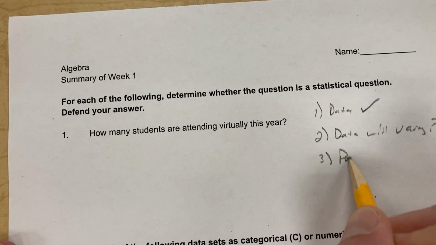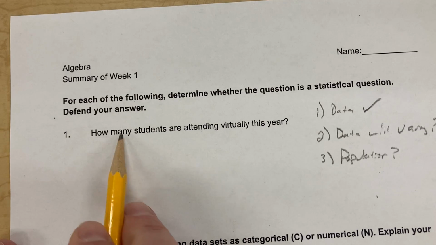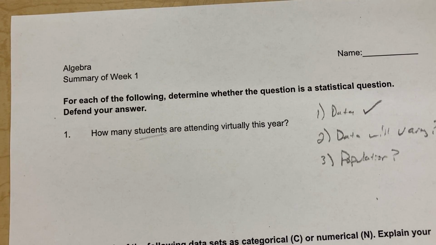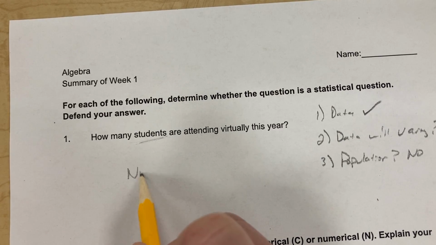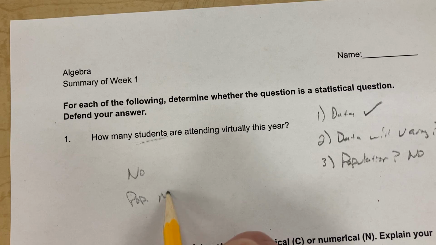But then, does it have a clear population in mind? When it says how many students, it doesn't say where those students are from, doesn't say which students we're talking about. Are we talking about just freshmen and sophomores? Are we talking about just South Milwaukee or all of Wisconsin? You know, what are we talking about here? So I would say that's where this fails. I'd say no. All right, population needs to be more specific.